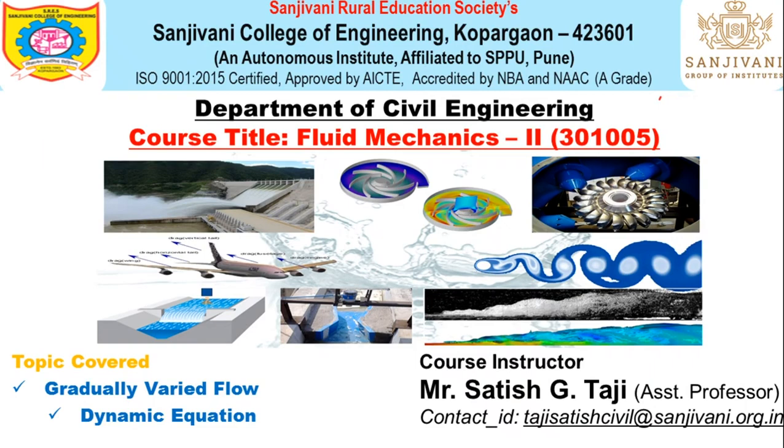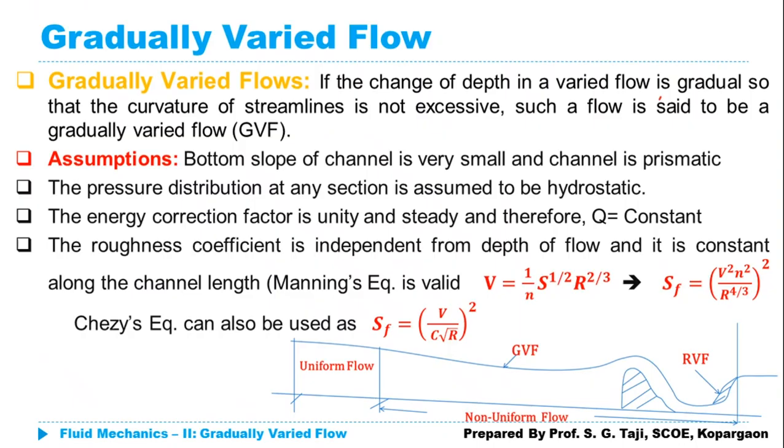In the previous lecture, we started our new topic, gradually varied flow, and we discussed the introduction and the assumptions we are going to make while analyzing gradually varied flow, that is GVF. In this lecture, we are going to discuss the dynamic equation, which is also known as the differential equation of gradually varied flow. So we will derive that equation, but as usual, before proceeding, we will revise our previous lecture.